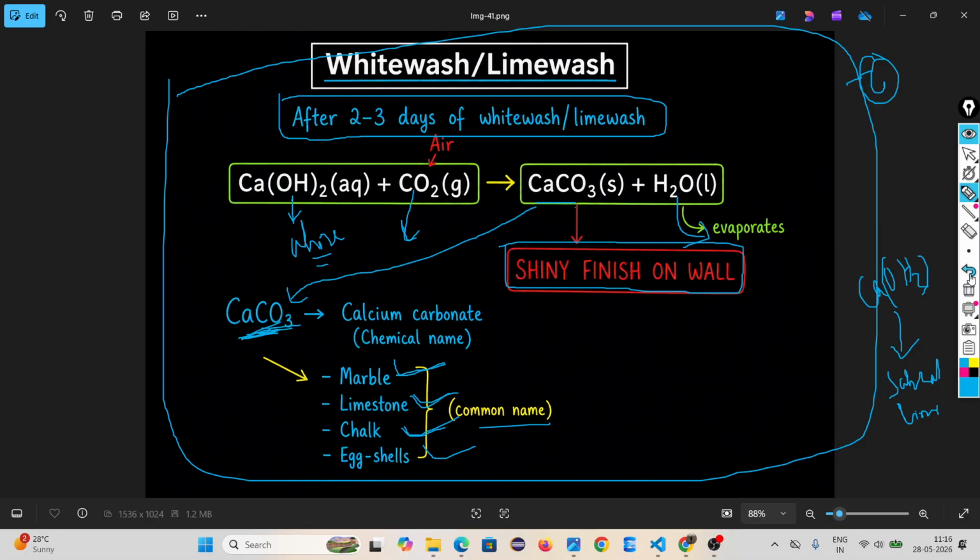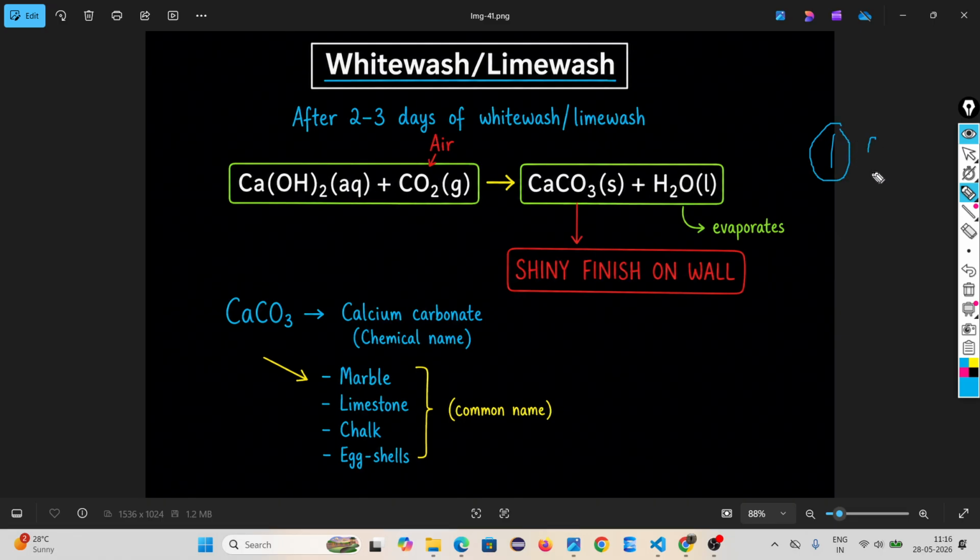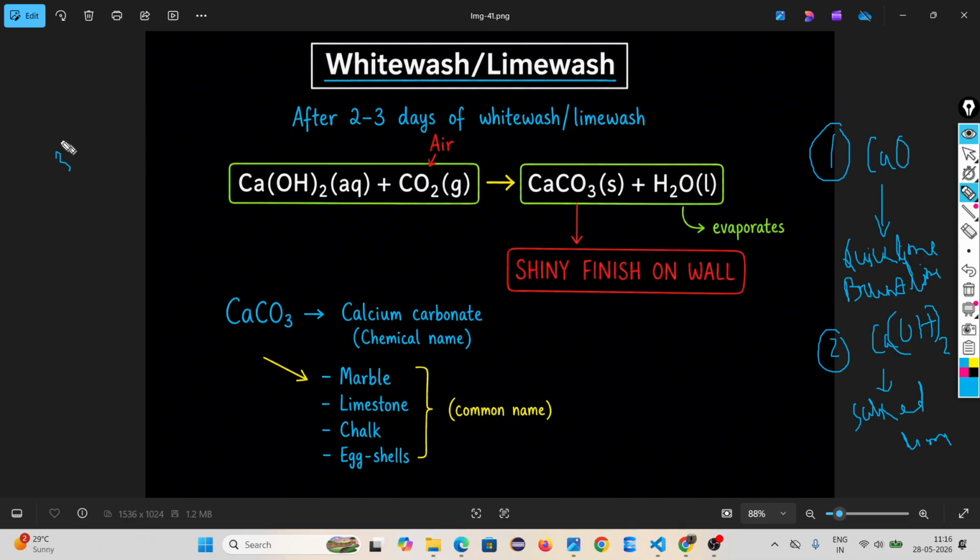So three things we learn here. One is calcium oxide, which is called burnt lime or quicklime. Second one is calcium hydroxide, which is called slaked lime. And third one is calcium carbonate. These are the common names.